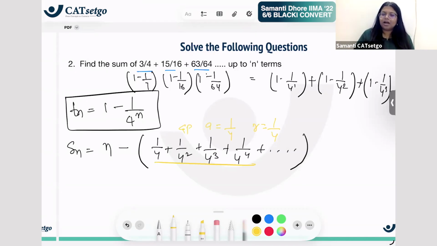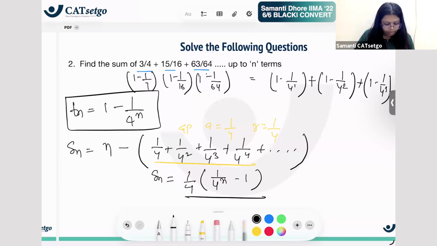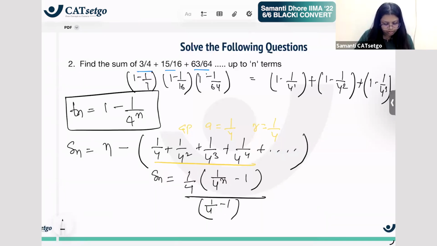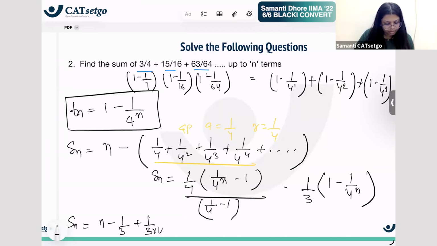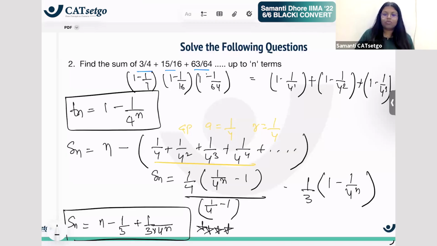So what is the sum for this up to n terms? What is the sum here? A into R raised to n minus 1 upon R minus 1, right? So this becomes 1 by 3 into 1 minus 1 by 4 raised to n. So Sn is given as n minus 1 by 3 plus 1 by 3 into 4 raised to n. I simplified it. Do we get this?